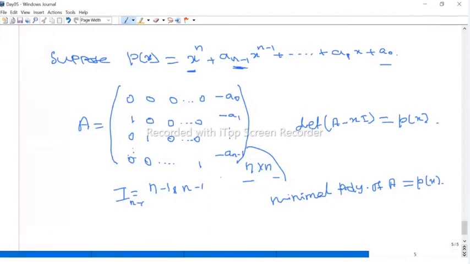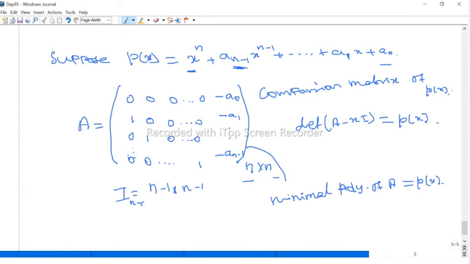Companion matrix of the polynomial P of x. So given any nth degree monic polynomial, we can find an n by n matrix whose minimal polynomial as well as characteristic polynomial is also P of x.